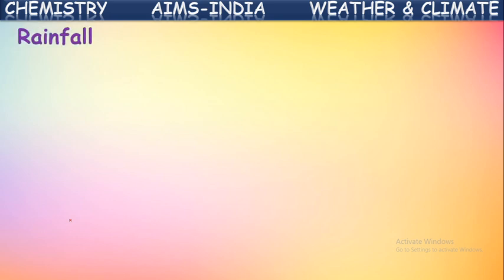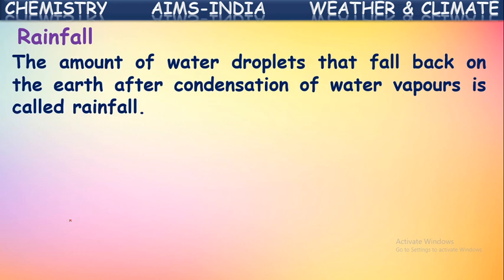Next, one more, rainfall. The amount of water droplets that fall back on the earth after condensation of water vapors is called rainfall. In the earlier classes, we have studied how rain occurs. Actually, first, the water present in water bodies on the earth, like lakes, rivers, ponds, and oceans, will be evaporated due to the sunlight. This evaporated water converts into clouds. These clouds will be moving from one place to another place.